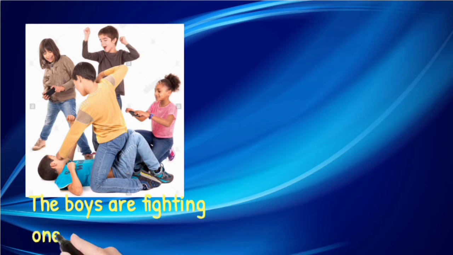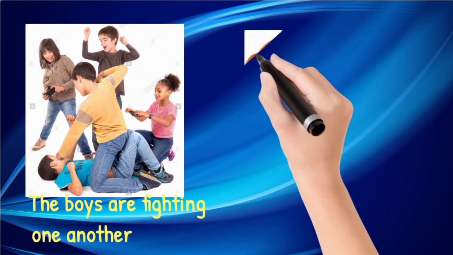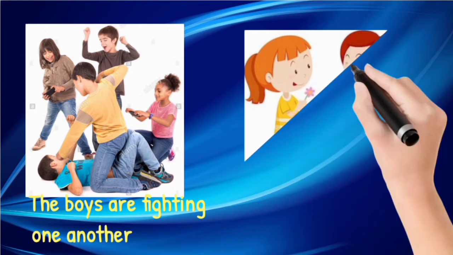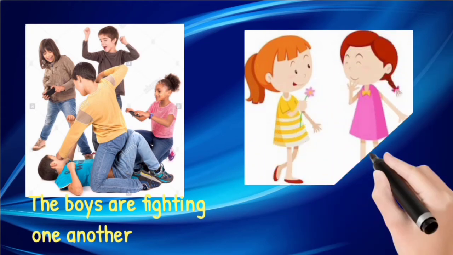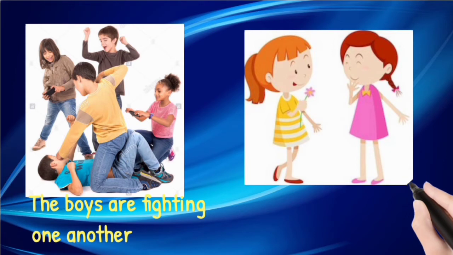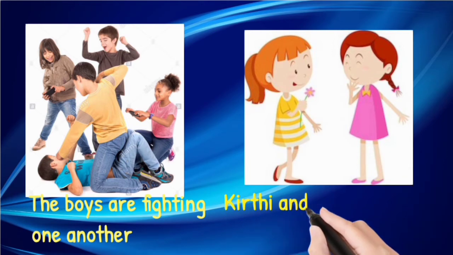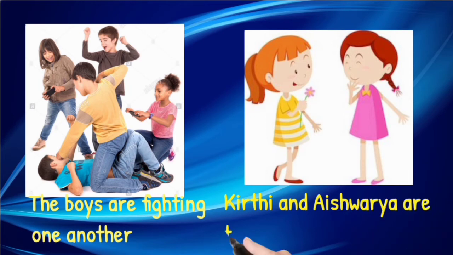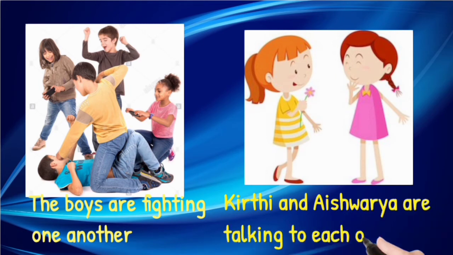One another. When a group of people, two or more people, are doing the same action, then we will say one another. See, in this picture you can see so many children are fighting with each other, more than two. So that's why the boys are fighting one another. Boys means there are more than two. Next example, Kirti and Aishwarya are talking to each other. If you see the picture, Kirti and Aishwarya are only two people who are talking to each other. Each other we use when two people are doing the same action.